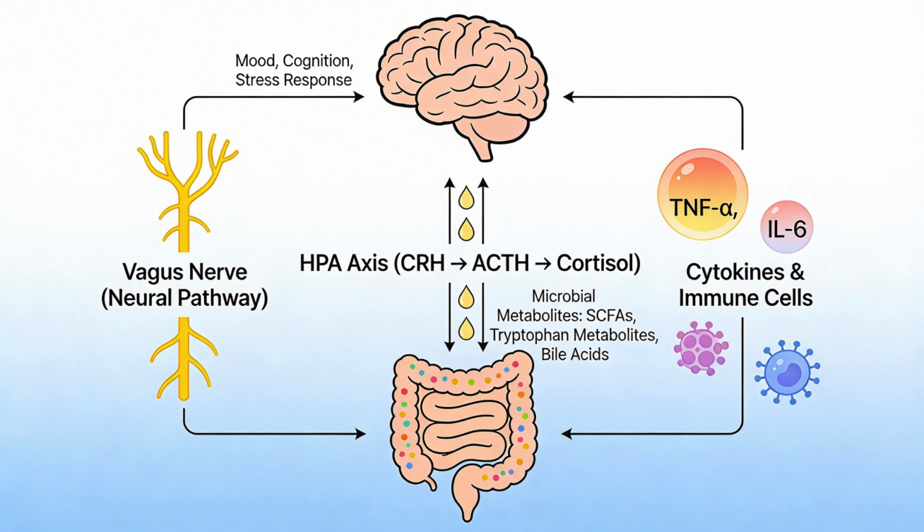Through psychotropic drugs like SSRIs that work on both central serotonin and gut motility, through vagus nerve stimulation, dietary interventions such as Mediterranean and MIND diets, and even fecal microbiota transplantation in selected conditions.